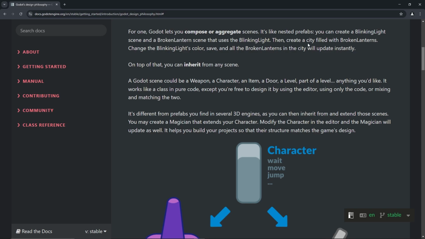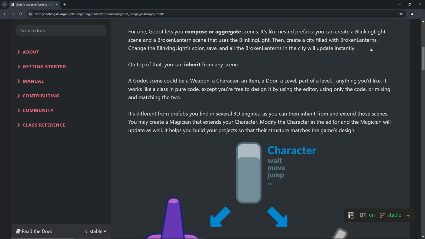And then we'll have a city function filled with broken lanterns, with something like broken lantern dot repeat, with blinking lights inside of it. So it's just like that, easy, right? To change the blinking light's color and save, all the broken lanterns in the city will be updated instantly. True.